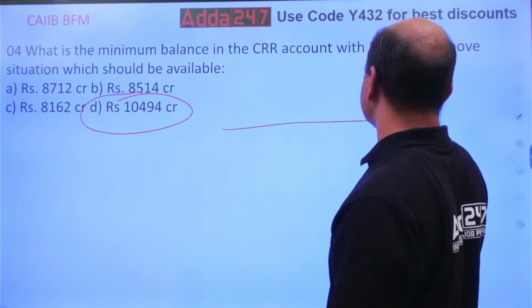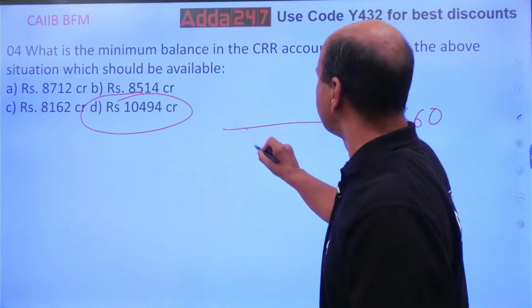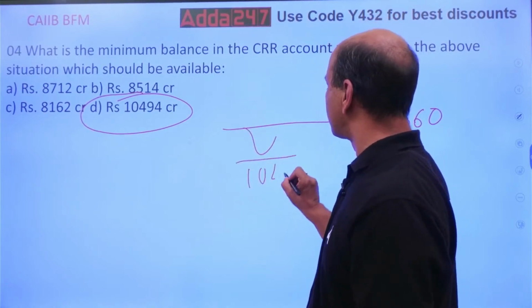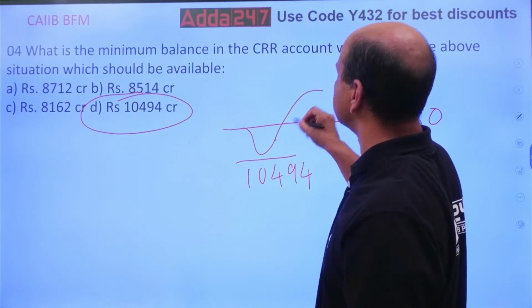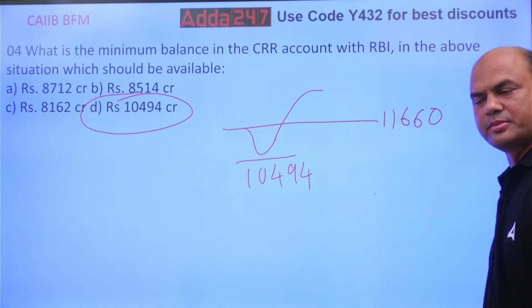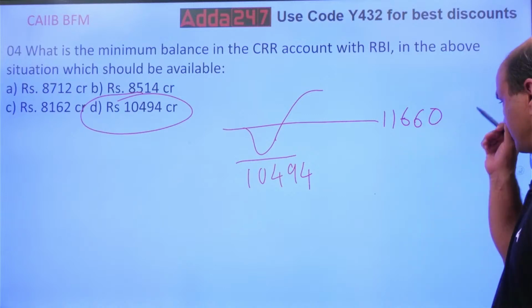See, this is your average, 11660. If you go someday below, you can go up to 10494. But next day you should do the average. Next day means within 14 days. Because someday you will have to do the average. Simple. So that your average is maintained. Next.